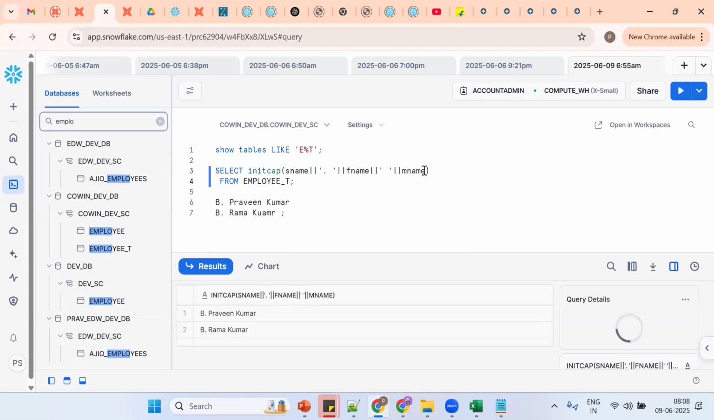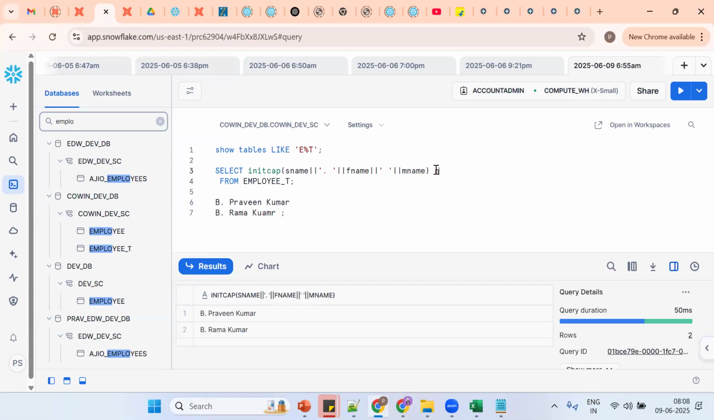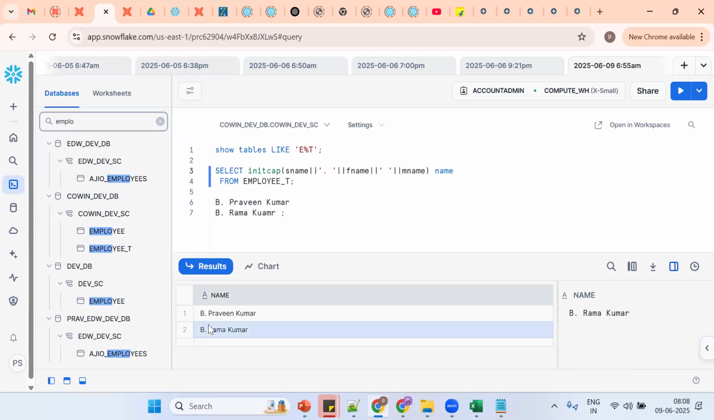This is fine, but assume this is the logic I'm using in multiple places and I want to go for reusability. What concept should I use? Macro. In Snowflake, it's called a UDF; in dbt, it's called a macro. In Snowflake it's a simple thing: go for a user-defined function.